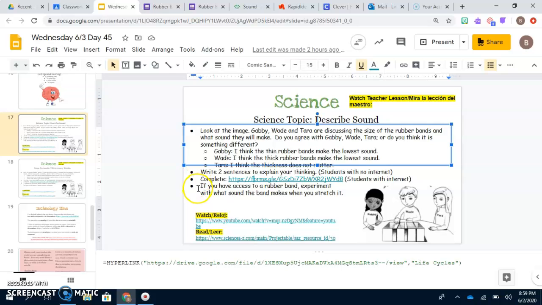And then the last thing, if you have access to the materials, you can do the rubber band experiment and stretch out the rubber bands, and you can essentially try to make sound with them and see if a thick rubber band makes a high or low sound, a thin band makes a high or low sound.